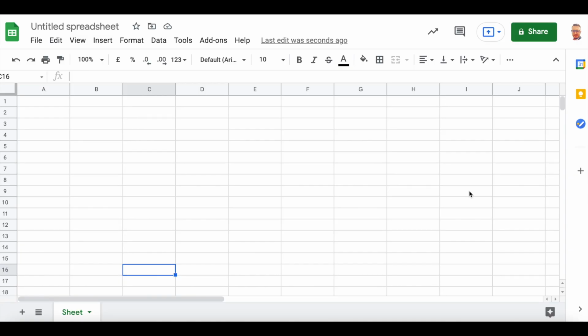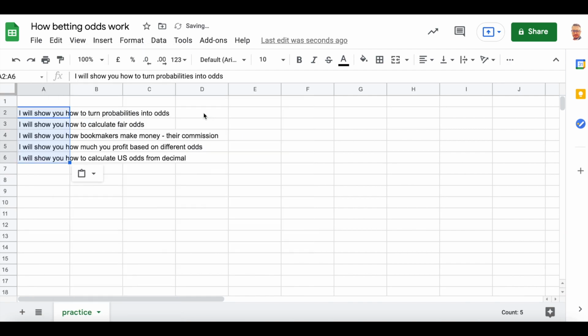Okay, I hope you opened Google spreadsheet, and the first thing I will do is name this spreadsheet "How betting odds work". And this step will be practice. We have these topics to cover. I want to show you how to turn probabilities into the odds. I want to show you how to calculate fair odds, and I will show you how bookmakers make money. This is their commission. And we will also check how much profit you make based on different odds, and then we will also calculate American odds from decimal odds.